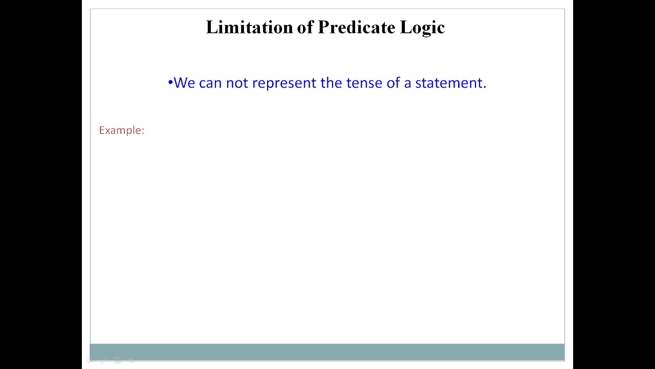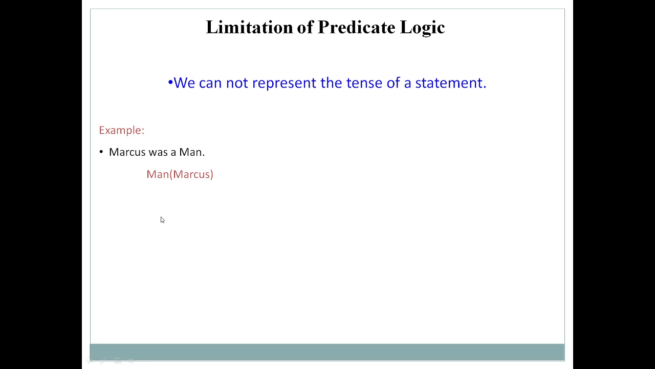Similarly, predicate logic also has one drawback, which we are going to discuss over here. We cannot represent the tense of a statement. Just take an example. Suppose we have written Marcus was a man. So this is a statement, we need to represent it in predicate logic. So man is a class to which Marcus belongs. Marcus is an instance, so we have to write in brackets Man(Marcus).